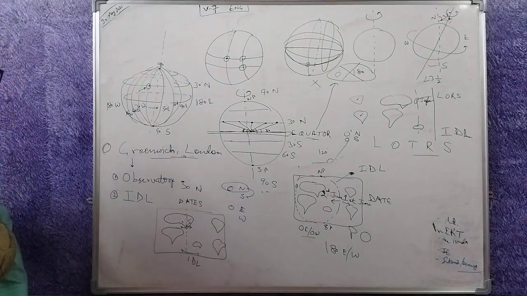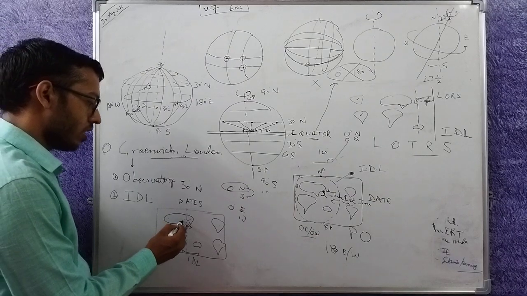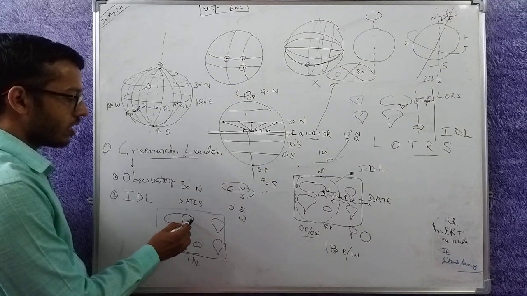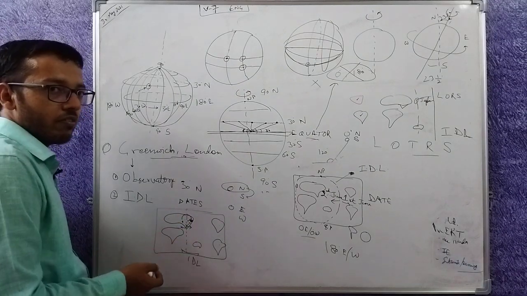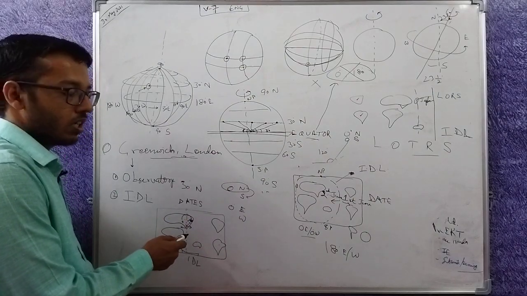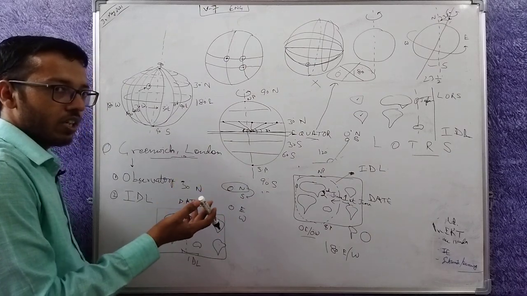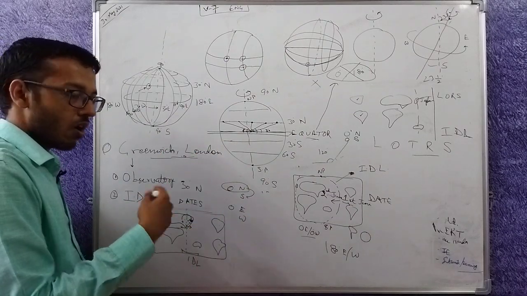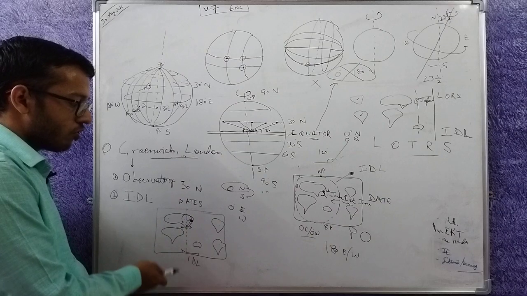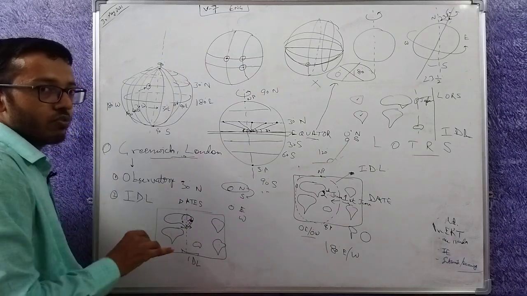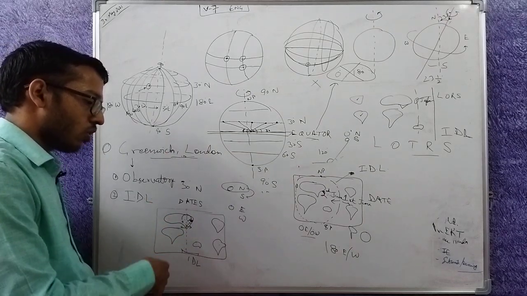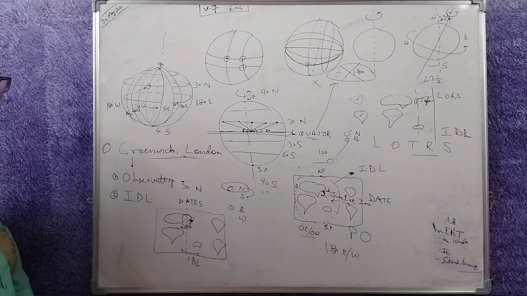Similarly, if I try to book an airline ticket from here to here, the airline website may say your flight will depart on Wednesday and reach on Tuesday. I will be confused. What does that mean? I am boarding on Wednesday but reaching on Tuesday? How is that possible? So if the line cuts through a location with a lot of population, there will be huge confusion. Websites cannot function. I wouldn't know what time is being referred to. On one side of the line the date changes, on the other side it stays the same.